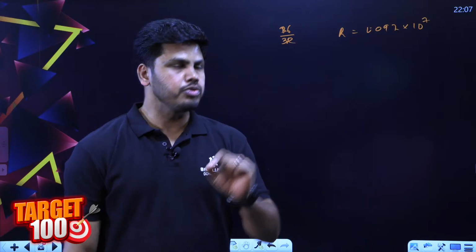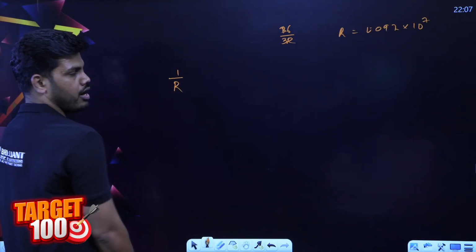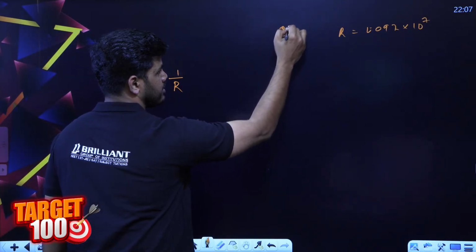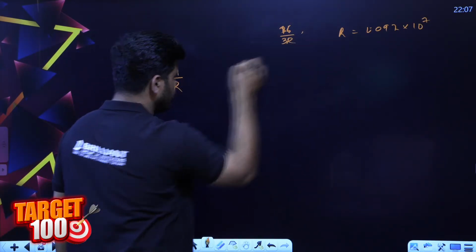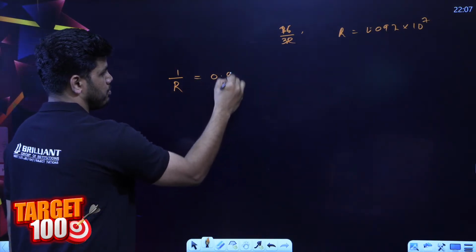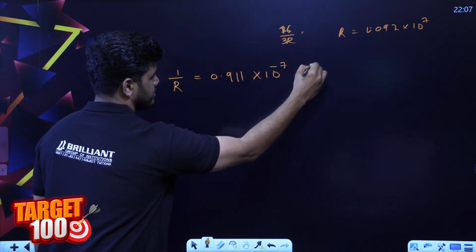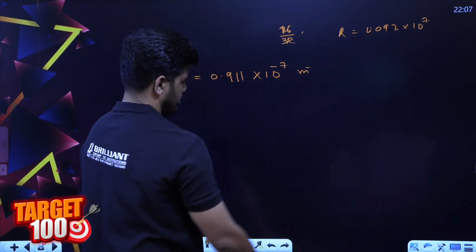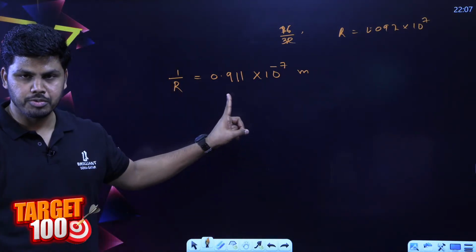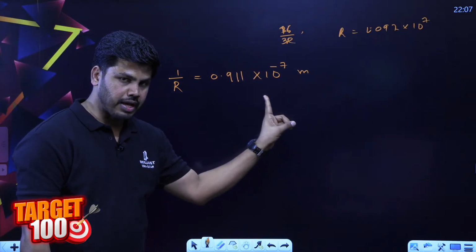So I told you to remember that 1 by R value also. If you know 1 by R, then you can just multiply 16 by 3 into this value instead of dividing. 1 by R is going to be 0.911 into 10 raised to minus 7 meters, the reciprocal of that. So remember this, whenever we get 1 by R, just multiply with this value.